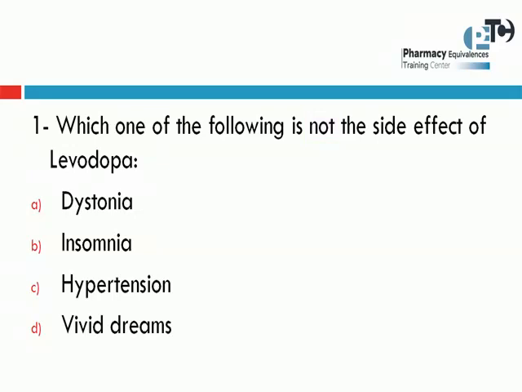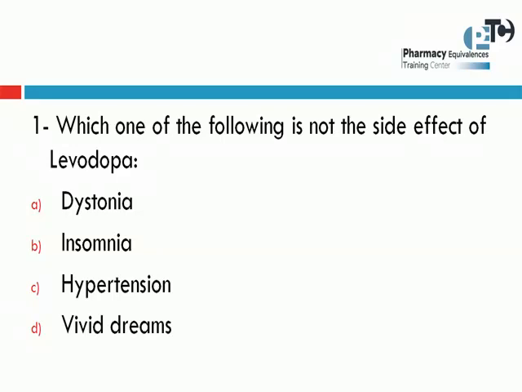So here in this question, he asked about the levodopa side effect and the side effect which is not of the side effects of levodopa. Let us see the choices. We have here dystonia, insomnia, hypertension, or vivid dreams. We know two types of side effects, peripheral and central. From central side effects, we can see that there is an insomnia, there is a dystonia, and there is a vivid dreams. All of those are central side effects of levodopa.